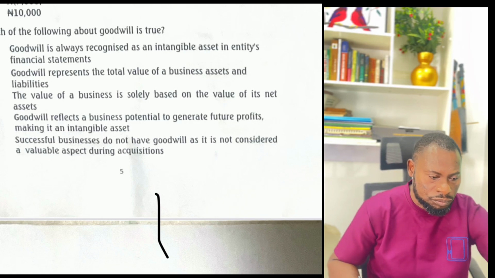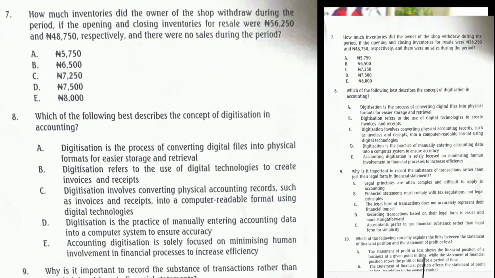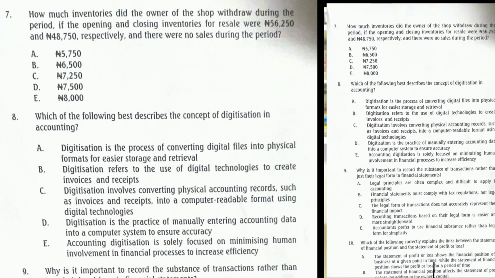Let's move on. Question 7. How much inventories did the owner of the shop withdraw during the period? Inventory is governed by IAS 2. Go back and watch my video on IAS 2 inventory. It's going to help you, not just to answer this question, but to help you as an accounting student or for someone who is learning financial literacy. How much inventory did the owner of the shop withdraw during the period?